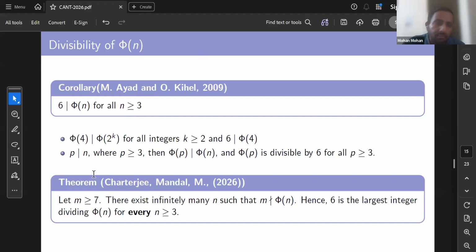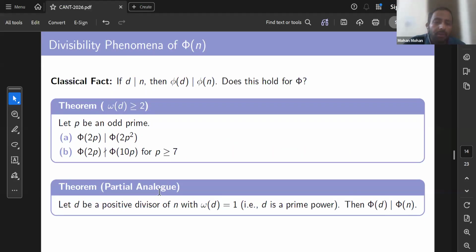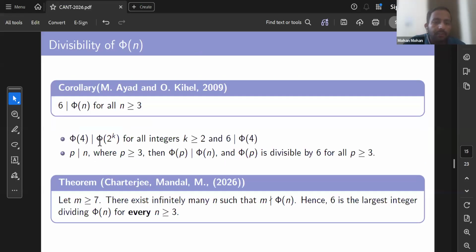And the proof is very simple. One can see that phi 4 divides phi 2 raised to the power k, because 4 can be written as 2 squared. So from this particular result, the partial analog, we can easily see that phi 4 always divides phi 2 raised to the power k for any k, and 6 always divides phi 4, because phi 4 is 12. So 6 divides 12.